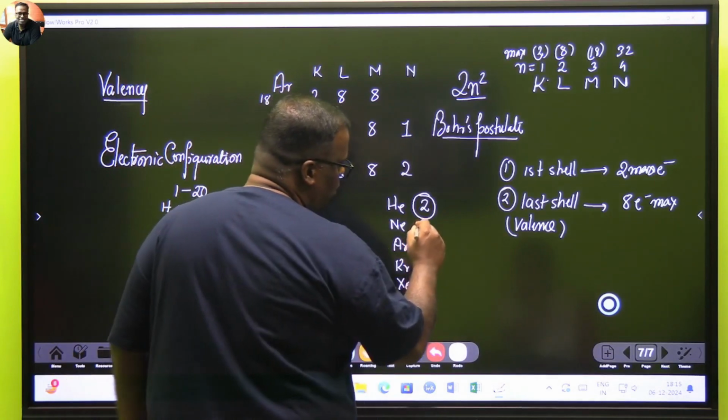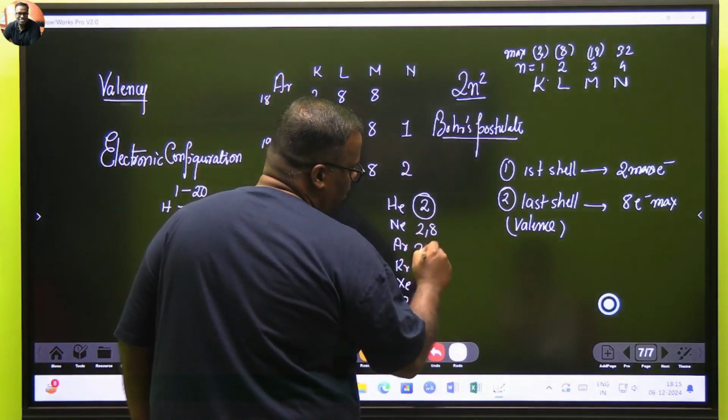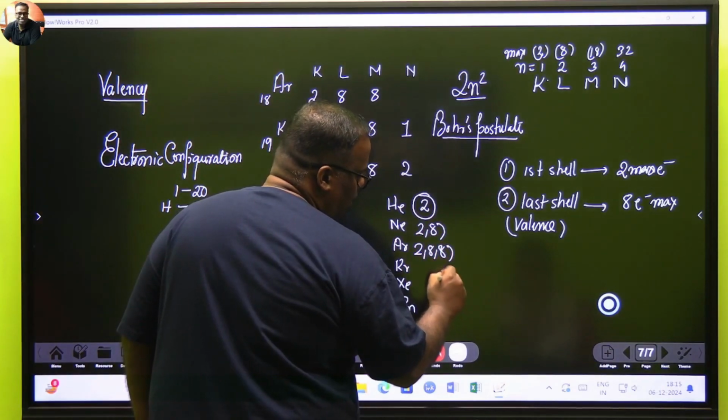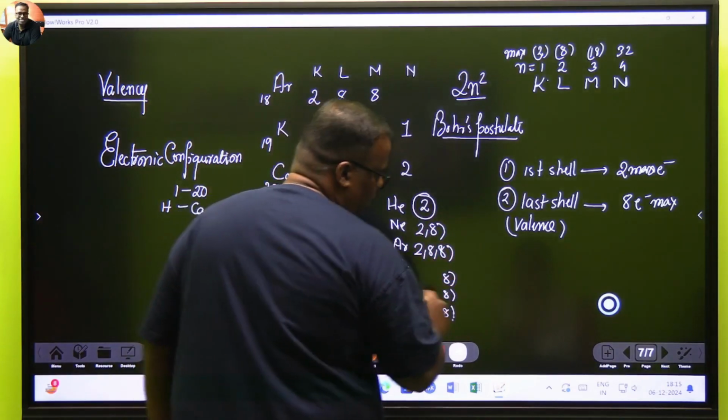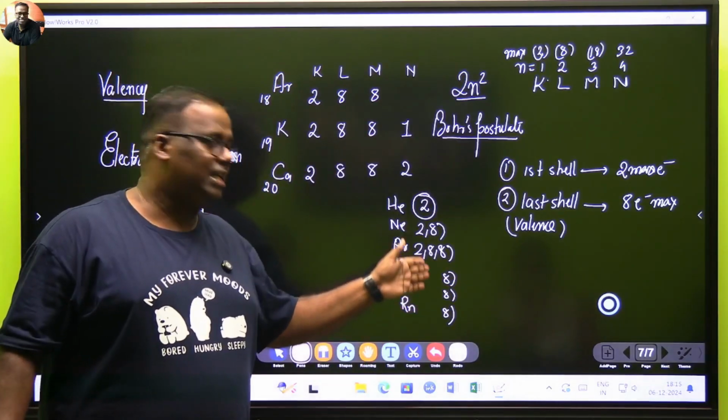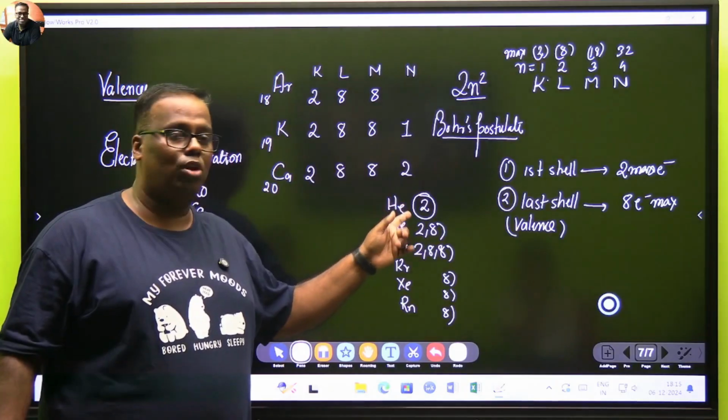Thereafter, in neon we have 2, 8, argon 2, 8, 8, and later on you will see that they all have 8 electrons, 8, 8, 8. Have you understood? So 8, 8, 8, 8, 8, and there is one more, called 2.